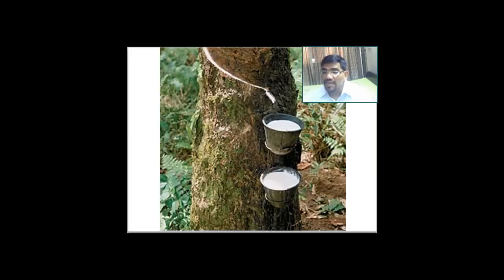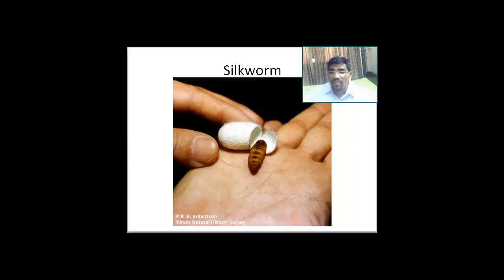When it comes to our cars, trucks, buses, rubber is a very essential thing to move on the road. Now I take you to a very important topic, that is the fiber crops. And when it comes to the fiber crops, I am going to show you a silkworm.